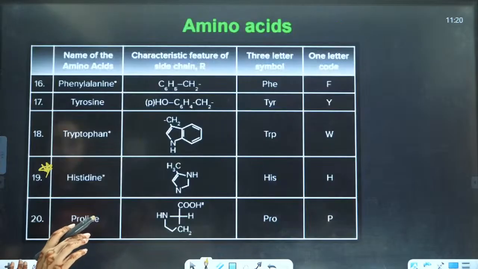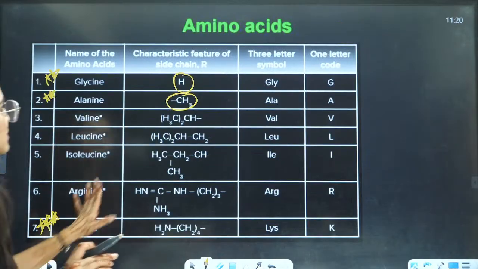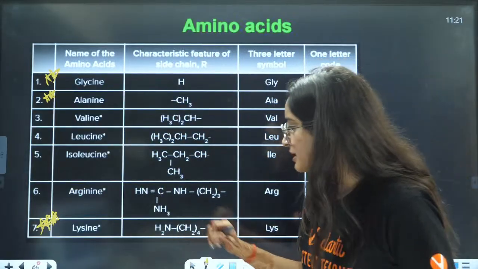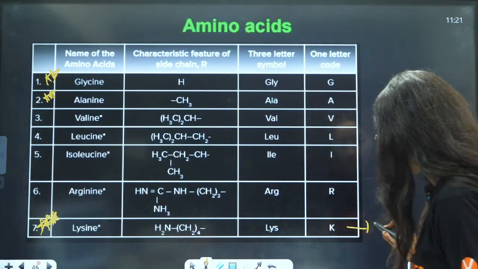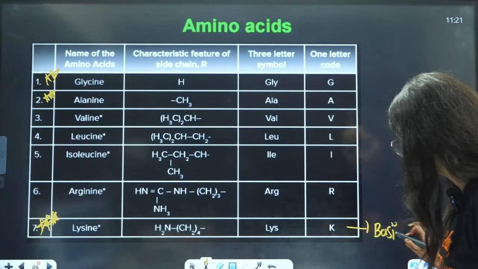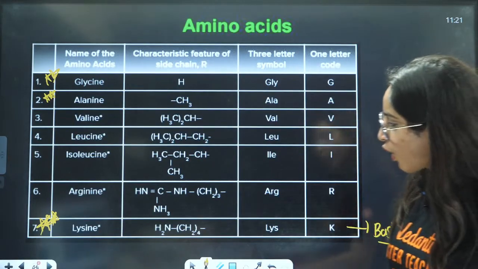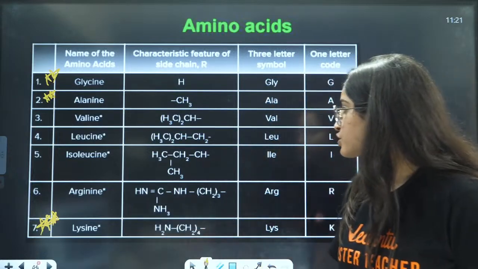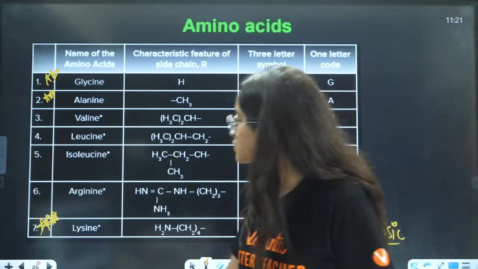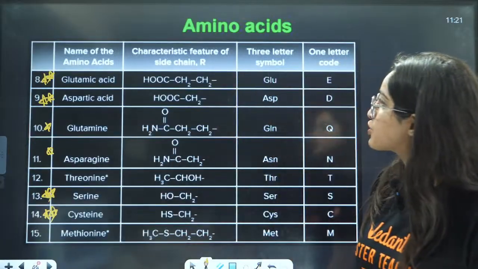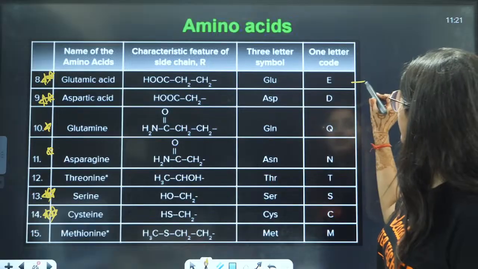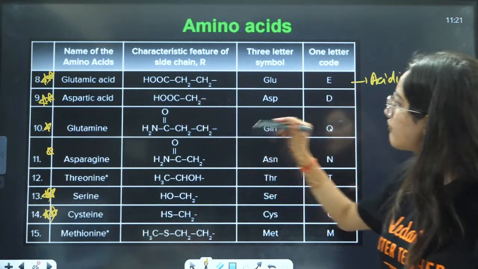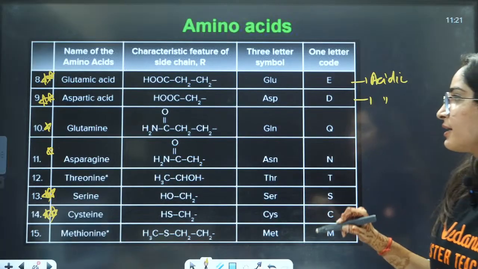So they can ask you which is acidic and which is basic, as you can see here. Lysine is basic in nature. This question has been asked because you have one NH2 group extra here. That is why lysine is basic in nature. Glutamic acid is acidic in nature. Here also you have one more CH2. Again, it is acidic in nature.